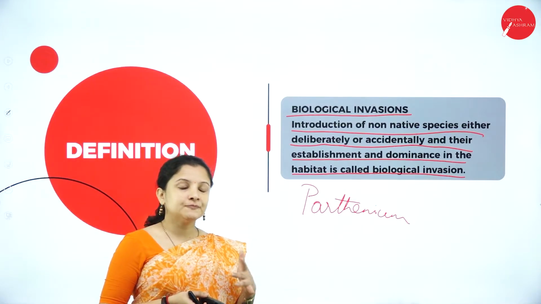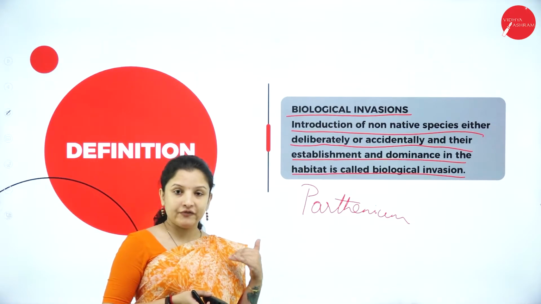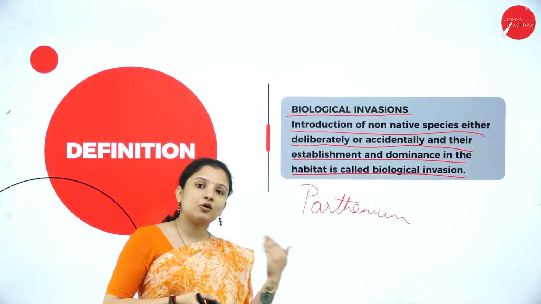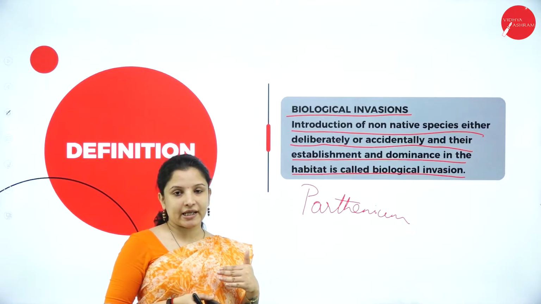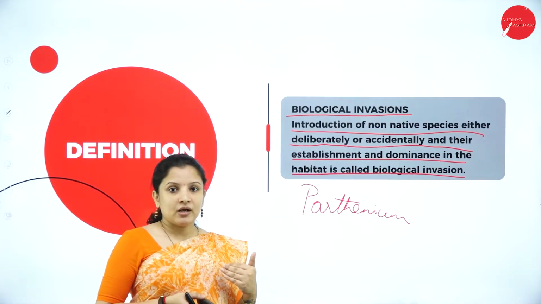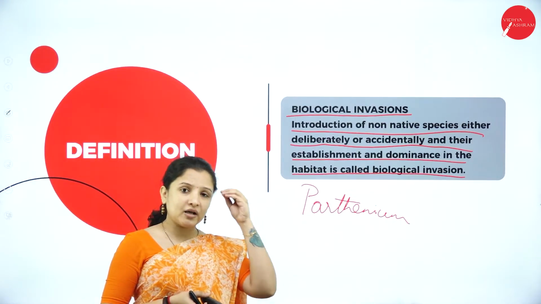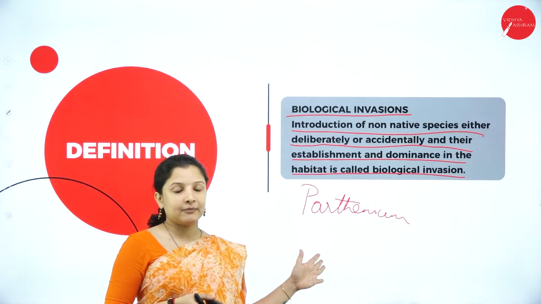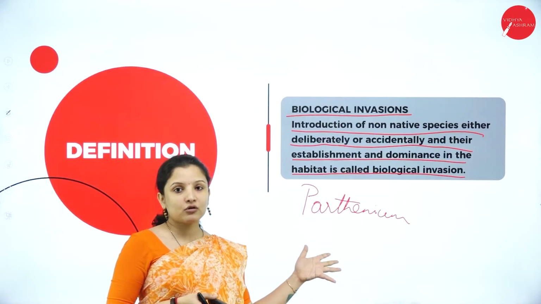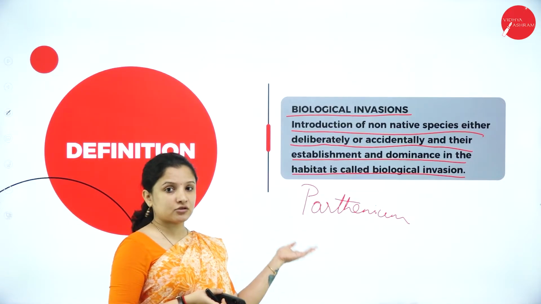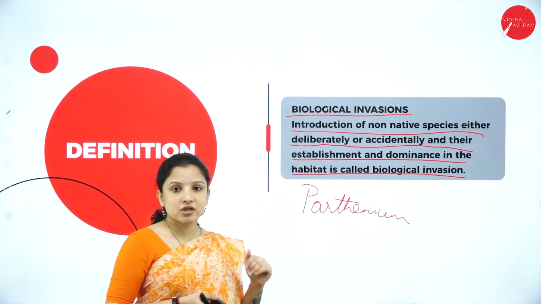During the import of wheat, the Parthenium seeds got mixed up with the wheat grains and came into India. That is how it started to spread and establish in India. Now, wherever you go, you find this Parthenium. It has become a great havoc to the health of people as well as animals. So that is biological invasion.